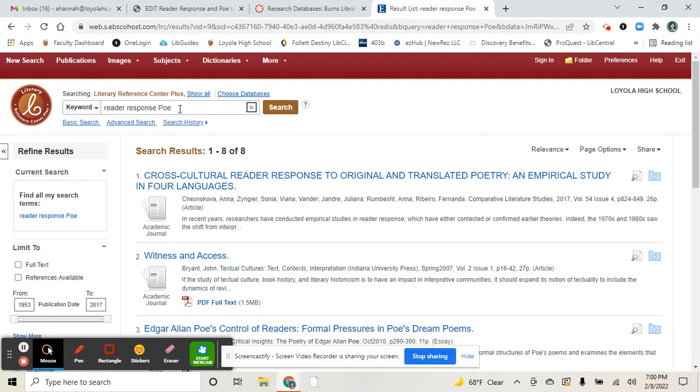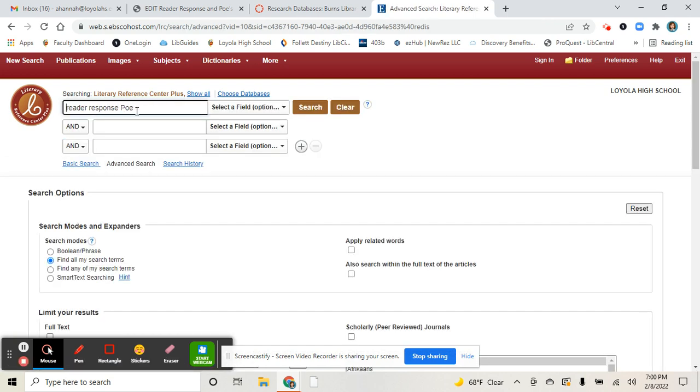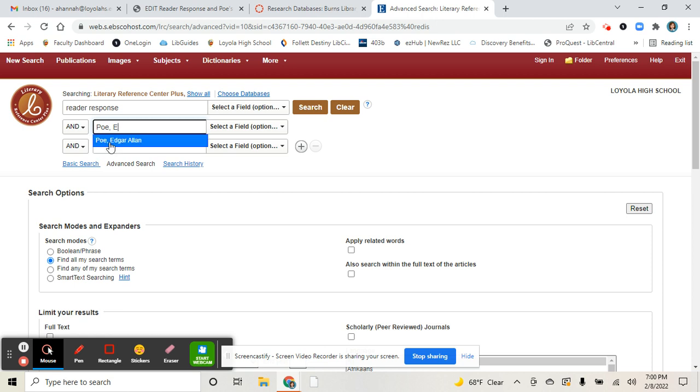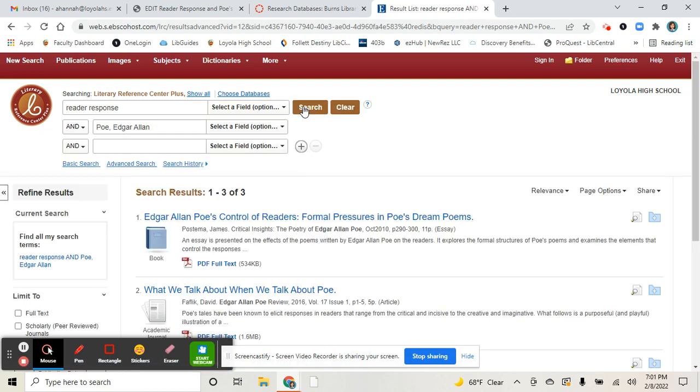Okay, so let me try advanced search. Drowning. Let's see if we get anything different when I'm a little bit more precise.